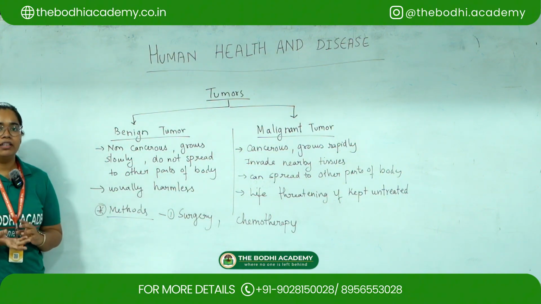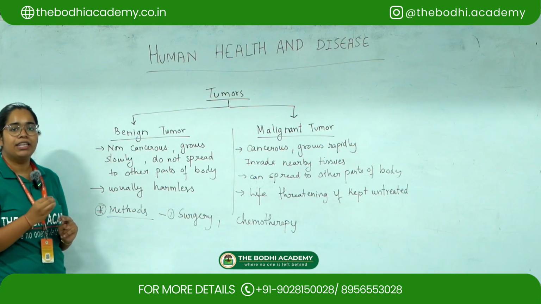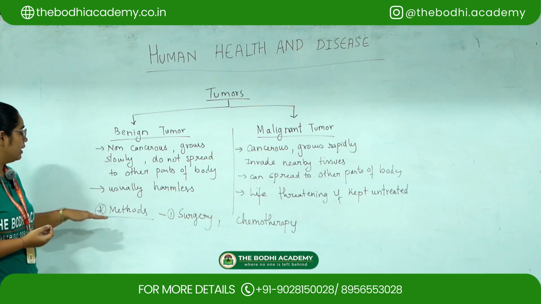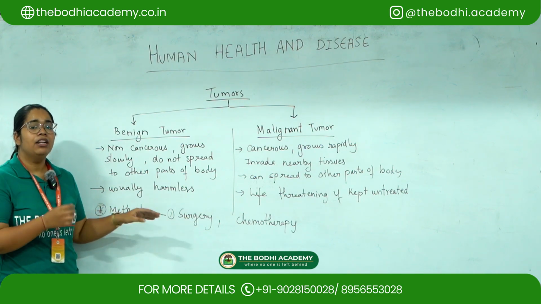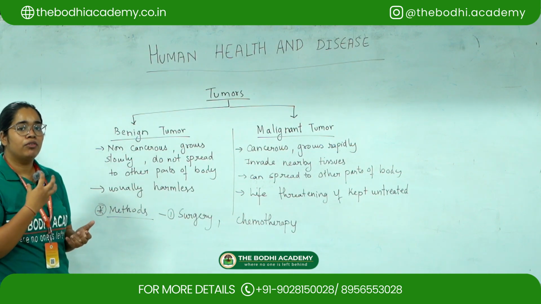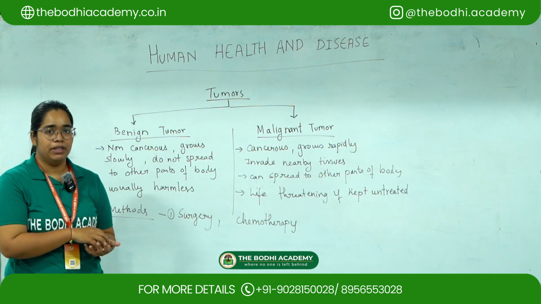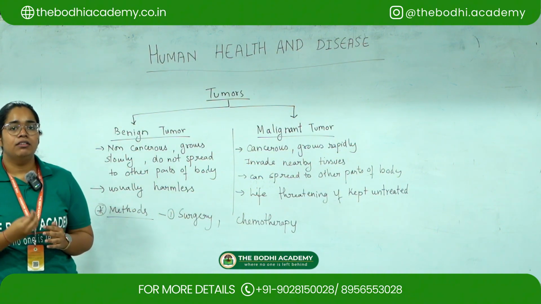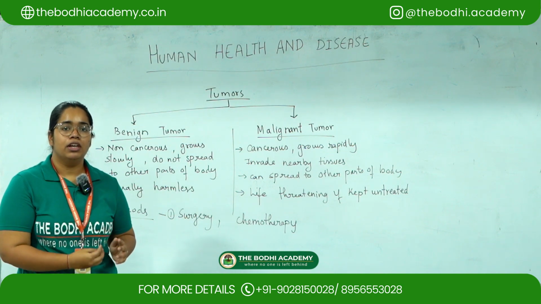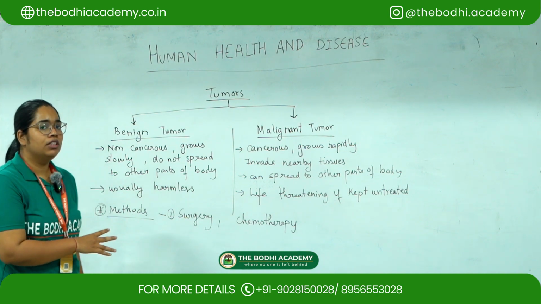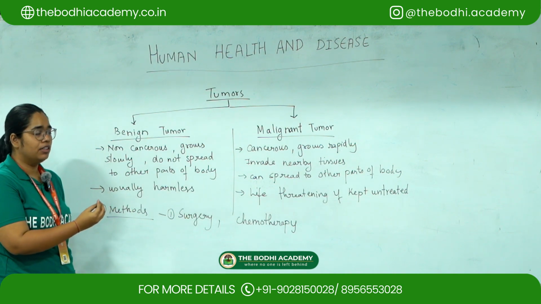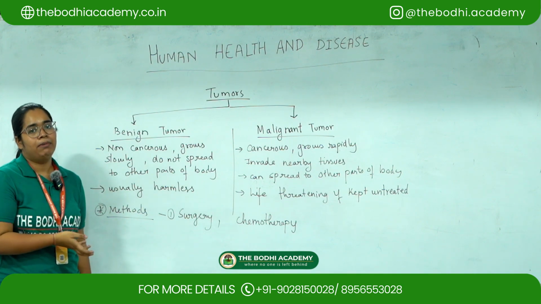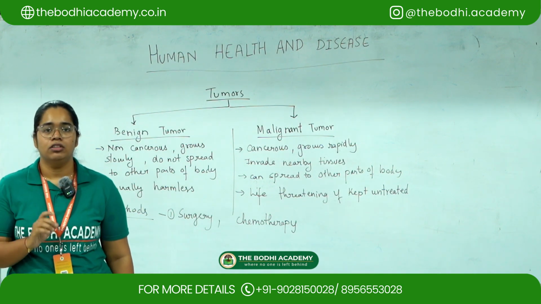So, what are the methods? We are asked to mention two methods for the treatment. The first is the surgical method, wherein the tumor is surgically removed from the part where it has formed. The second is chemotherapy, wherein certain chemicals are used for the treatment of the cancerous cells. So, these are the two types of tumors, and the two types of treatment methods which we can use in treating those tumors.